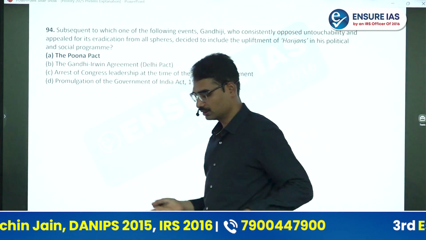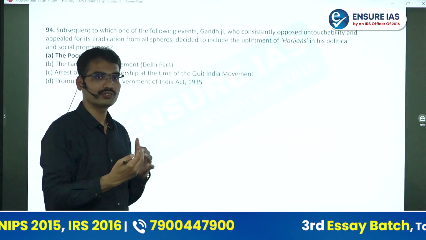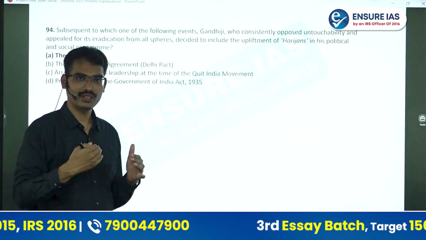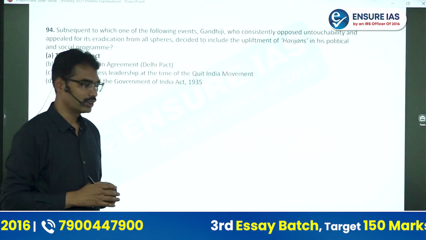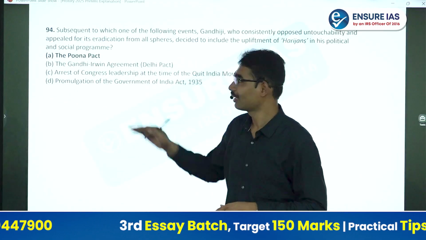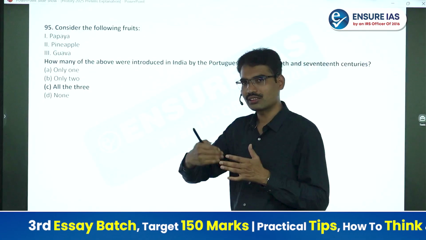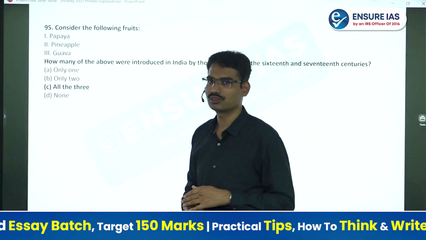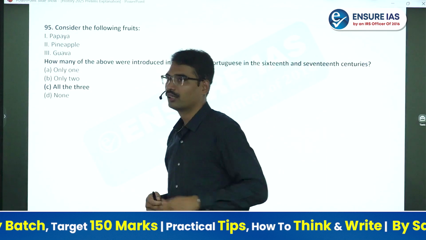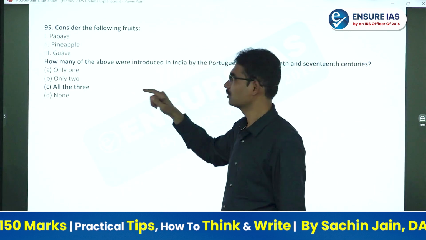Generally, the Poona Pact between Gandhiji and Ambedkar is very famous, and thereafter the issue of untouchables became a very important issue in the public sphere, a political issue also. That is the Poona Pact. This is the answer. Even though it is not directly given, we have to guess, we have to analyze. Based on understanding about modern India, you can get it.